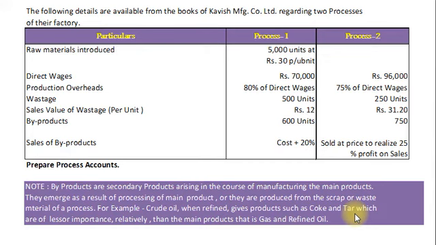Further, in the sugar industry, we may get two byproducts, bagasse and molasses. By giving further process on these two byproducts, we may sell in the market.